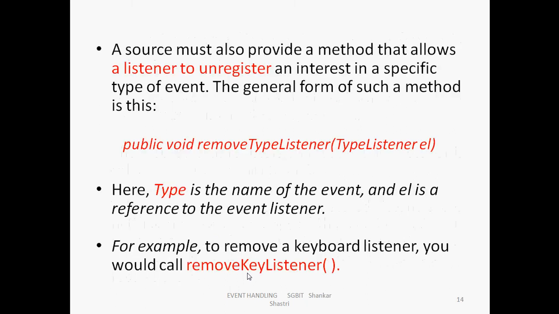A source must also provide a method that allows listeners to unregister. Once everything is over, you can unregister from those listeners. For unregistering, the syntax is public void remove type listener, event listener. So public void remove type listener, for example remove key listener, remove mouse motion listener, like that.